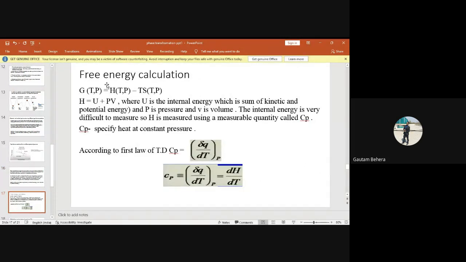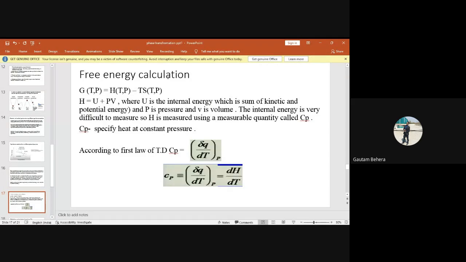Now, after a lot of discussion, can you tell me how you can define whether a given phase is stable or unstable? Just by looking at the free energy, capital G, right? Whether G is low or whether G is high. If G is high, then it is in an unstable condition. If the G value is low, it is in a stable condition.